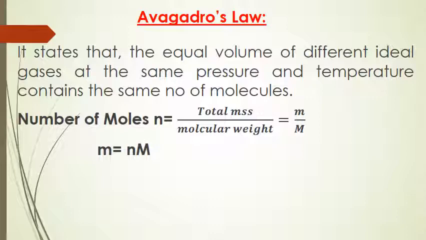Now Avogadro's law, a very familiar law which we have already studied. It states that equal volumes of different ideal gases at the same pressure and temperature contain the same number of molecules. The number of moles N equals the total mass of a gas divided by its molecular weight, N equal to m by M, or the total mass of a given gas is equal to the number of moles times its molecular weight. That is what Avogadro's law says.